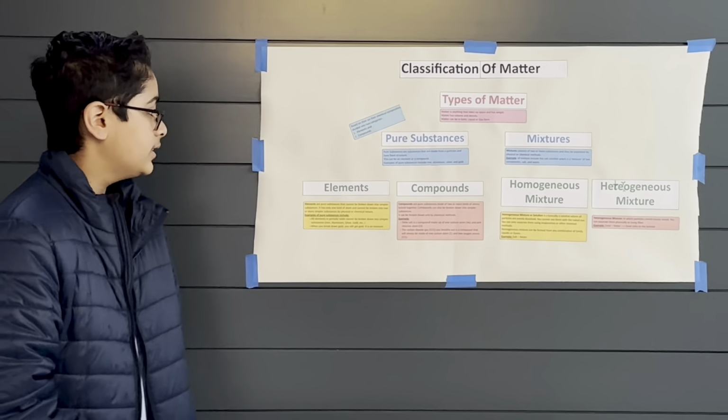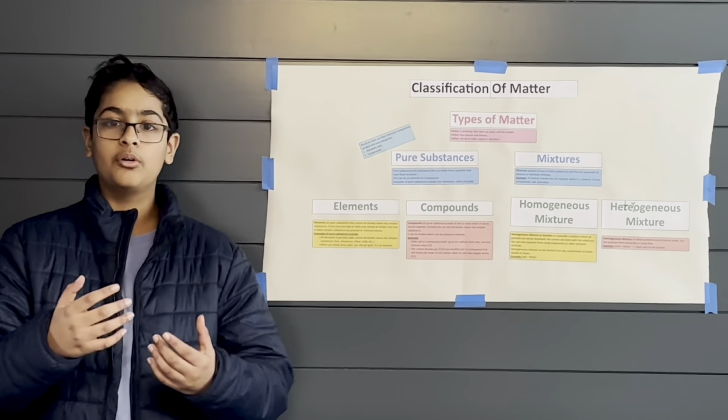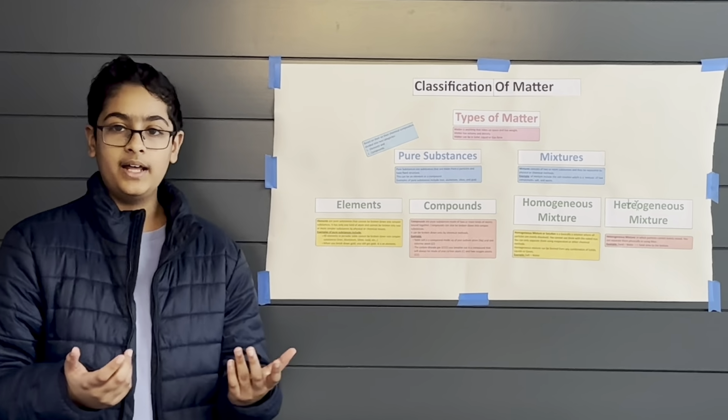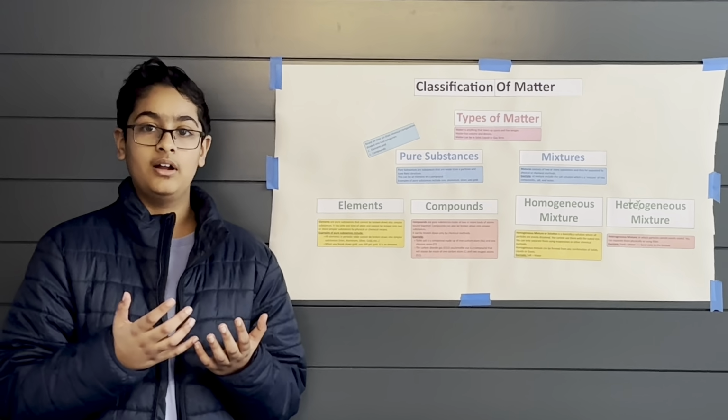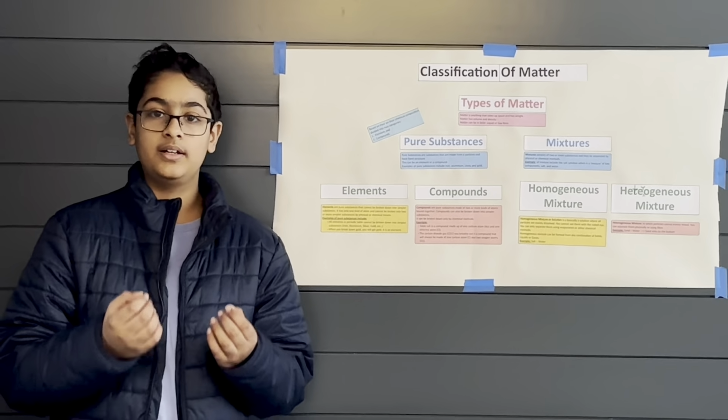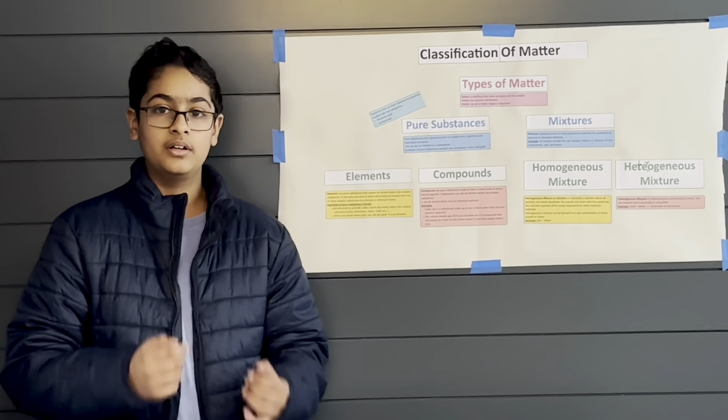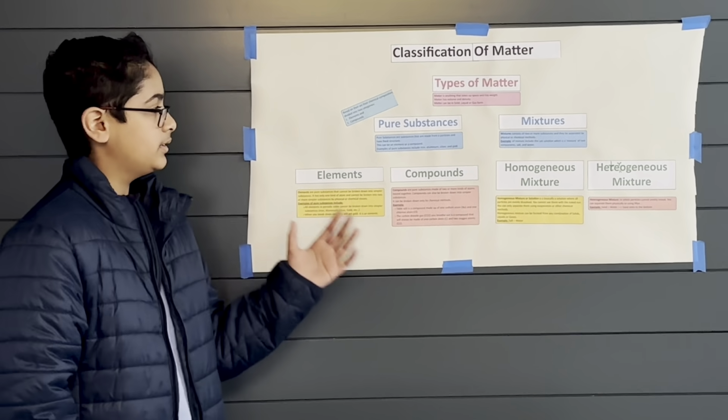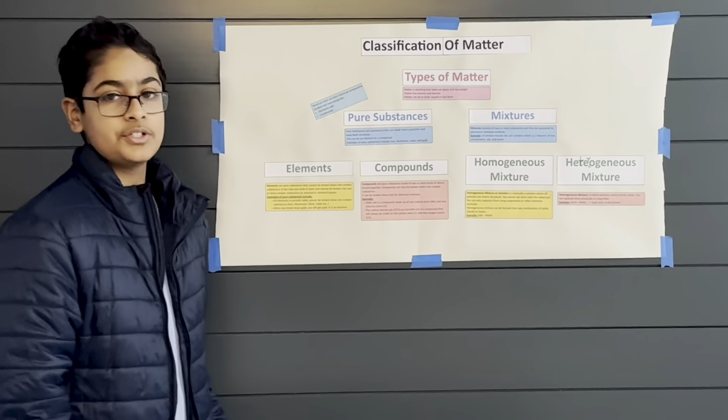Compounds are pure substances that are made of two or more kinds of atoms, which means they can be broken down. However, they can only be broken down by a chemical method. Now that we've talked about the pure substances, we move on to the mixtures.